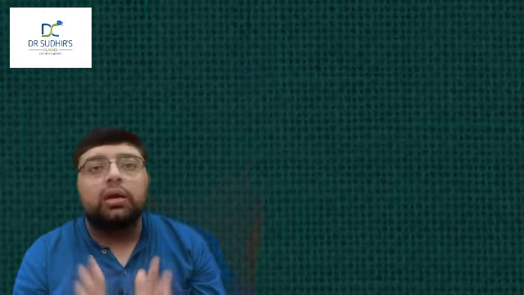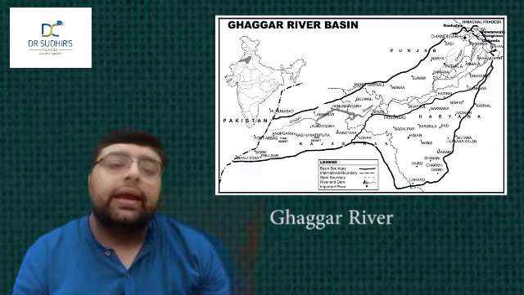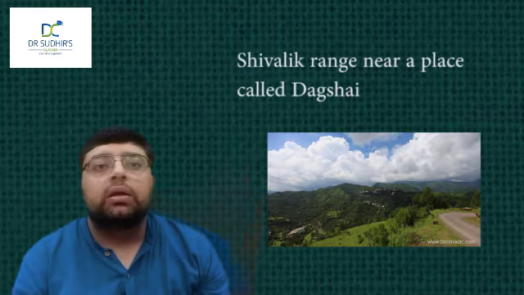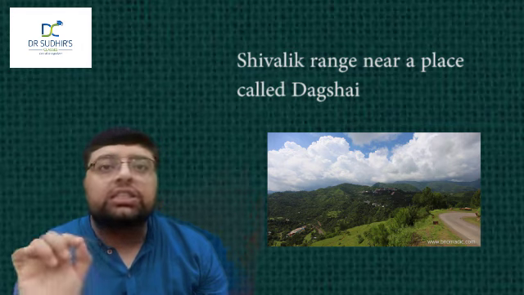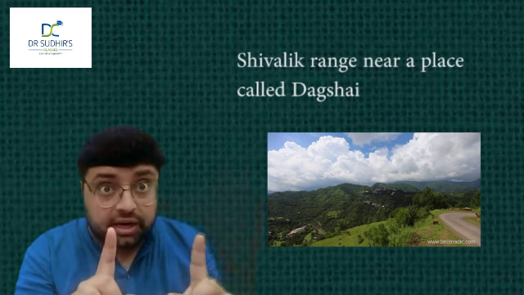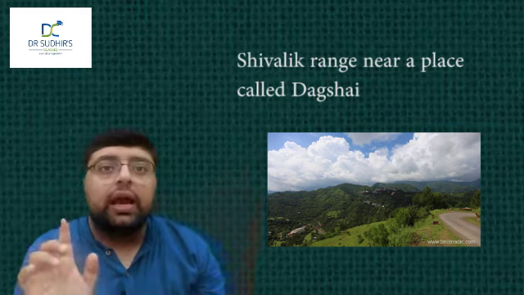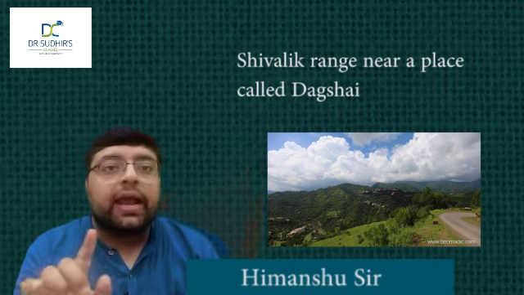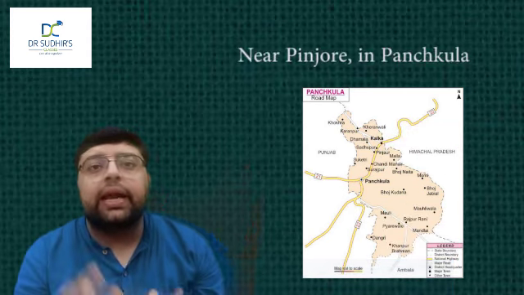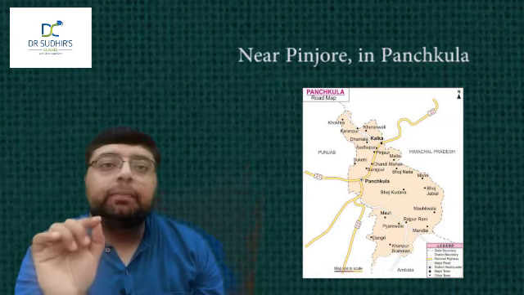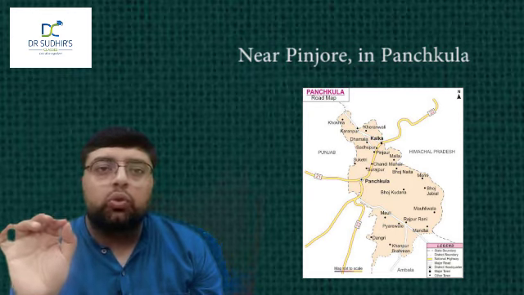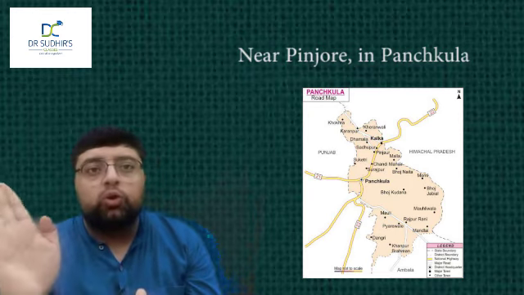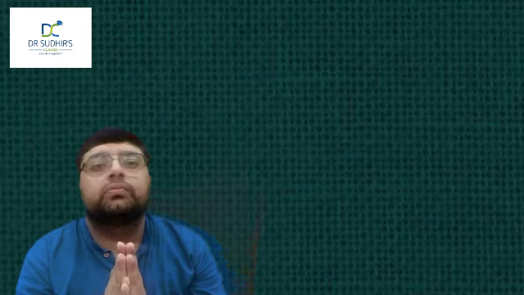Now we come to Ghaggar river. It originates from the Shivalik range near a place called Dagshahi in the Solan district of Himachal Pradesh at the height of 1927 meter. Remember this height. It enters Haryana near Pinjore in Panchkula, very beautiful place, where it flows about 292 km in a southwest direction.